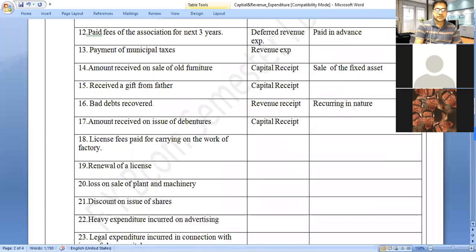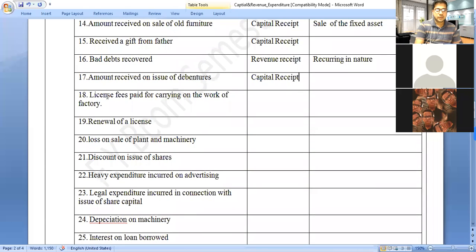Now, friends, these are the certain things. License fees paid. Whether it is a capital expenditure carrying on the work of the factory, license fees paid. Whenever we have to start any particular production, we require to pay the license fees. Therefore, it is considered as a heavy amount of expenditure. License, it is a capital expenditure.